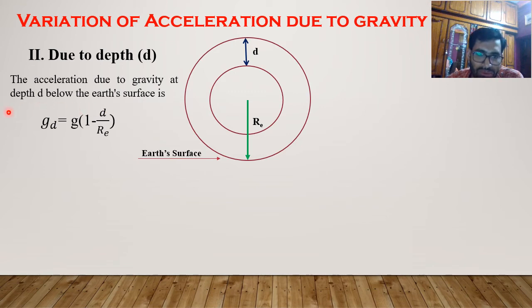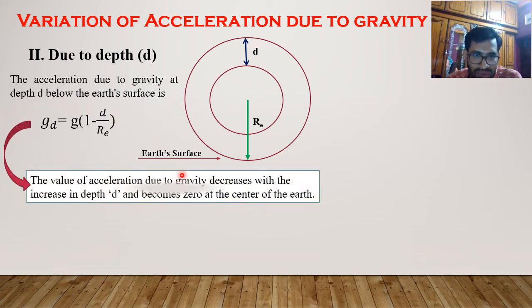And from this equation, it is clearly seen that the value of the acceleration due to gravity decreases due to the increase in depth d, and it will become 0 at the center of the earth, because at the center of the earth d will be equal to Re, means radius. This whole thing will be 0, and as it is 0, this product will also be 0, gd equal to 0.